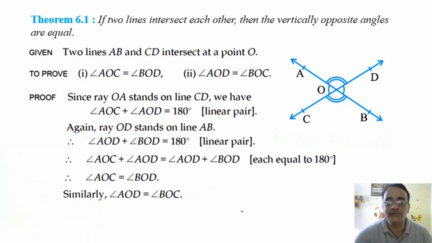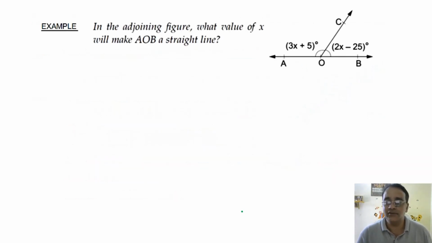So now we'll move towards another type of question, that is to find the angles, and next is proof related questions. So to find the angles, I am taking questions from the first exercise. Before that, let us see one example. In the adjoining figure, what value of x will make AOB a straight line? So if AOB is a straight line, what is the sum of these two angles?